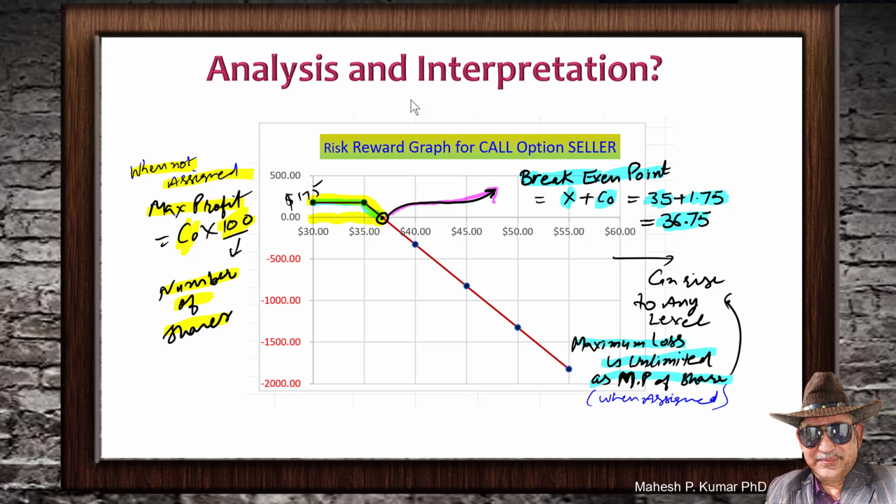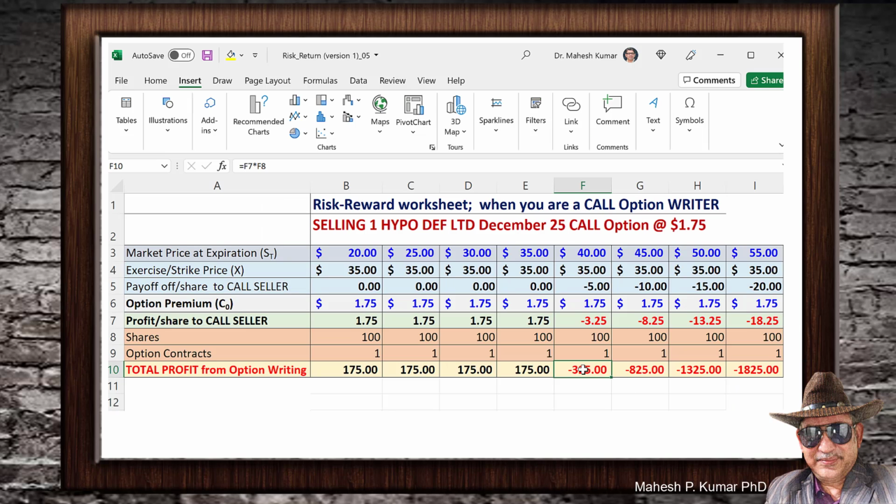But your losses can be unlimited. Why? Your losses will be unlimited when you are assigned, and you will be assigned when the price of share goes up. If it goes to 40, then your losses would be $325, and if it goes to 45, it would be $825, and if it goes to 50, it would be $1,325. So your loss will keep on going up as the market price of share goes up.